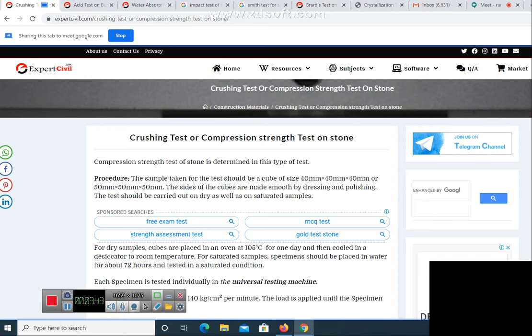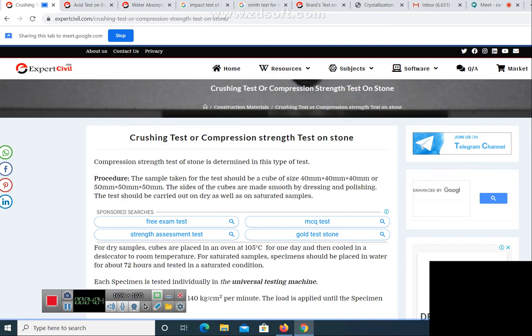To determine the compressive strength of stone, we are taking a cubical sample of the stone of size 40 by 40 by 40 or 50 mm by 50 mm by 50 mm. A cube having length of 50, breadth of 50 and height of 50.